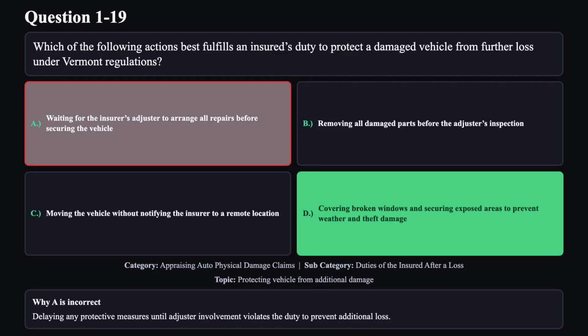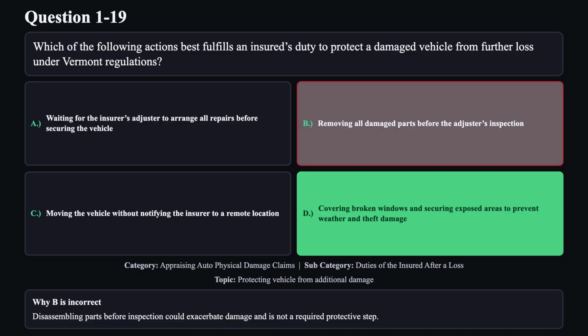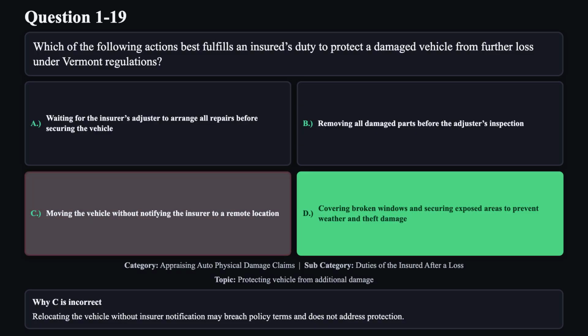Reason A is not correct. Delaying any protective measures until adjuster involvement violates the duty to prevent additional loss. Reason B is not correct. Disassembling parts before inspection could exacerbate damage and is not a required protective step. Reason C is not correct. Relocating the vehicle without insurer notification may breach policy terms and does not address protection.